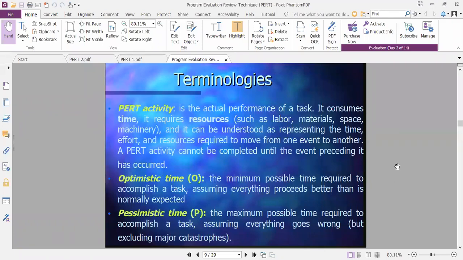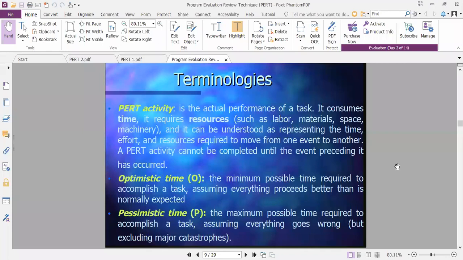So optimistic time, that is TO, we can call the minimum possible time required to accomplish the task, assuming everything proceeds better than is normally expected. We are assuming that everything is going well, everything is better.